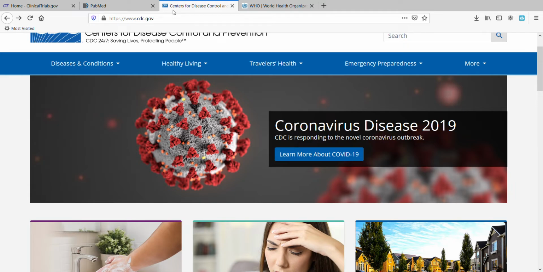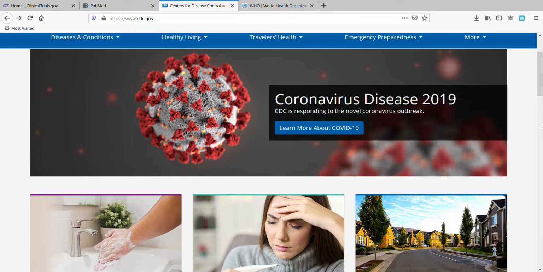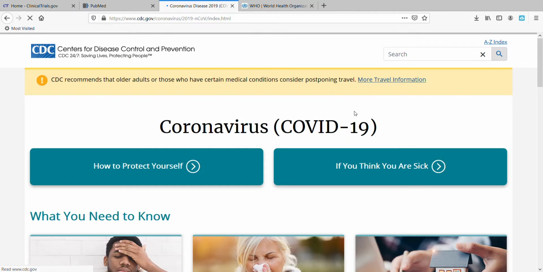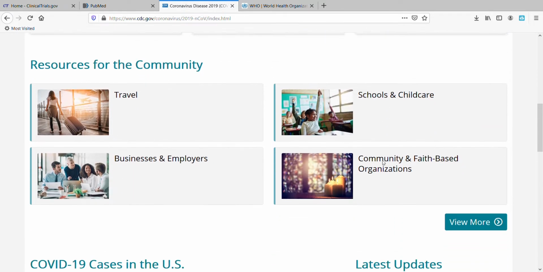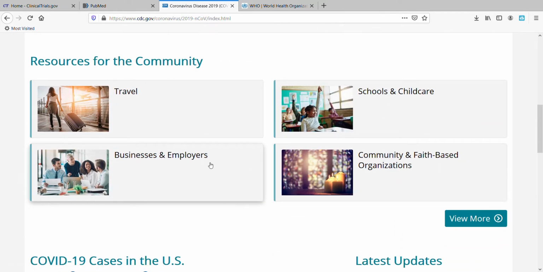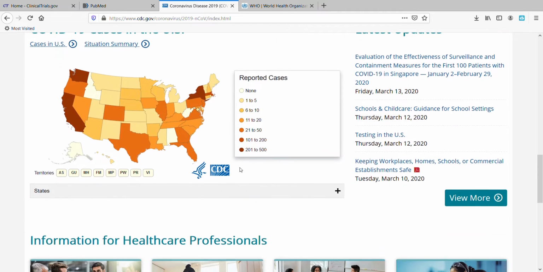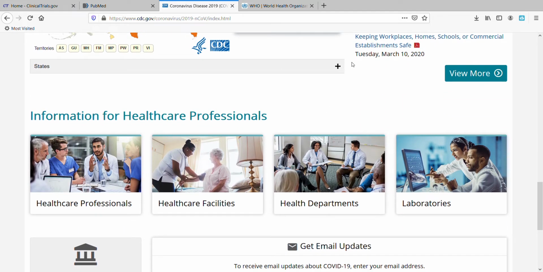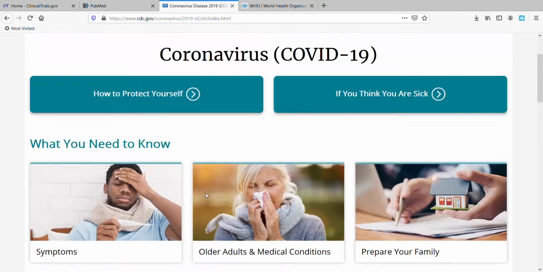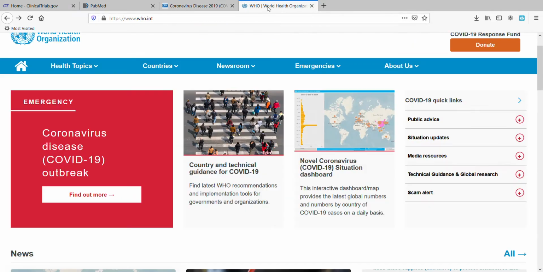Of course, the first place you should look for information is the Centers for Disease Control and Prevention, here, cdc.gov. They prominently feature coronavirus information. They have information for all different audiences. They have surveillance, meaning number of cases, information on testing, workplaces. This is a great source of information, and it's updated pretty frequently.